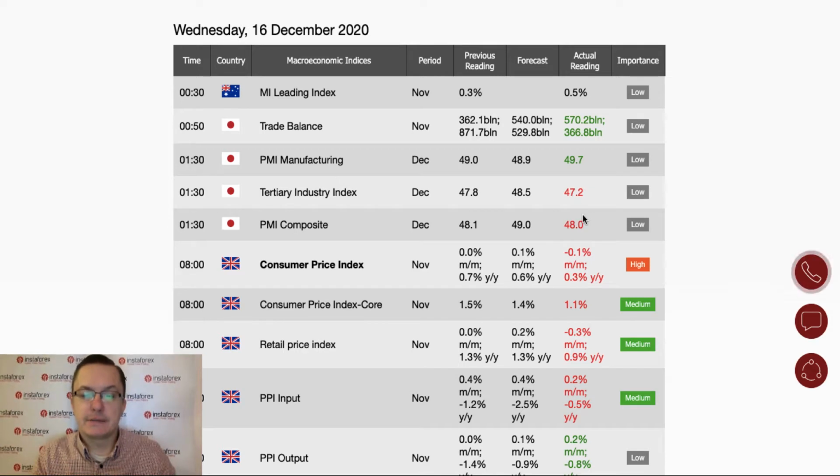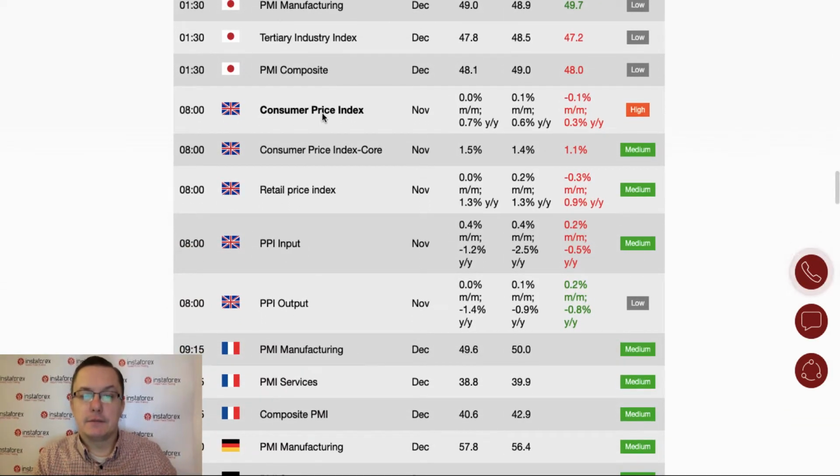Some of them beat the expectations, some of them didn't, but there is really not much difference here in the data. The much more important one is consumer price index data from the United Kingdom. It's already been released at 8 o'clock.